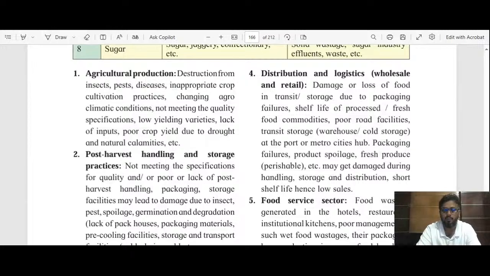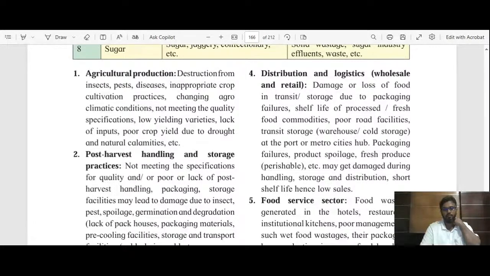Then poor crop yield. That poor crop yield, we already saw, may be due to the attack of insect pests, diseases, and weed. But there may also be low yield due to natural disasters. Which are the natural disasters or natural calamities? Hails, droughts, floods. Okay, these are the different natural calamities that may happen during the crop production, and because of that there will be generation of waste. This was the first point.